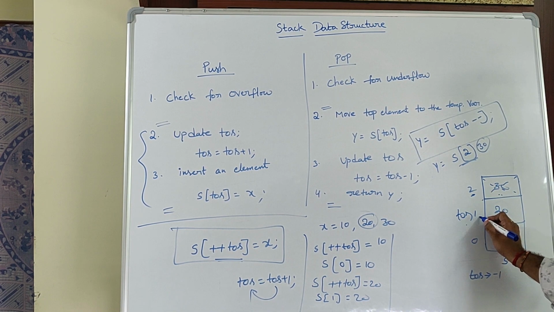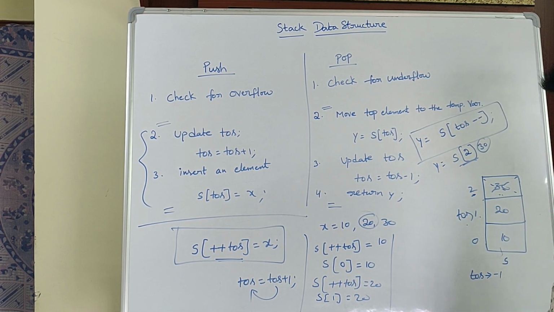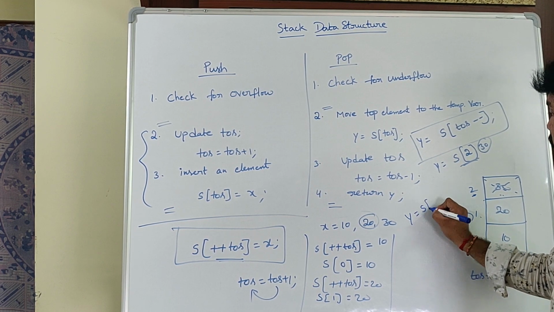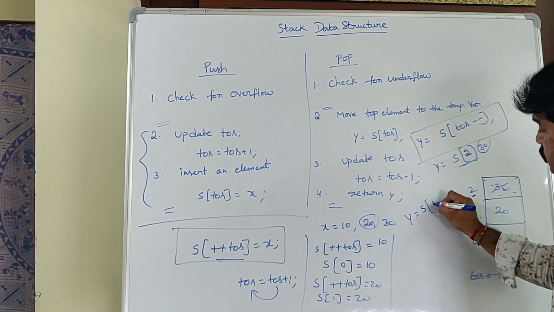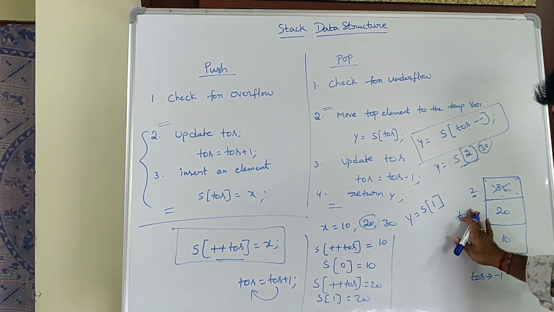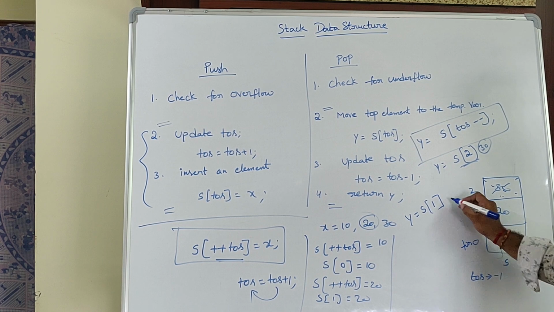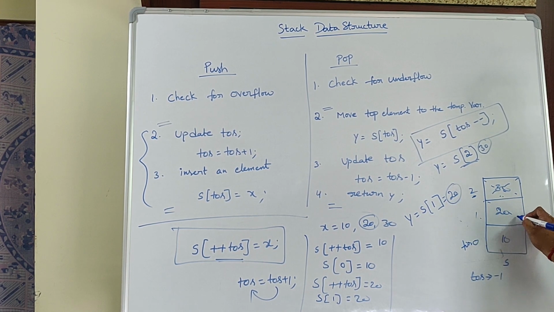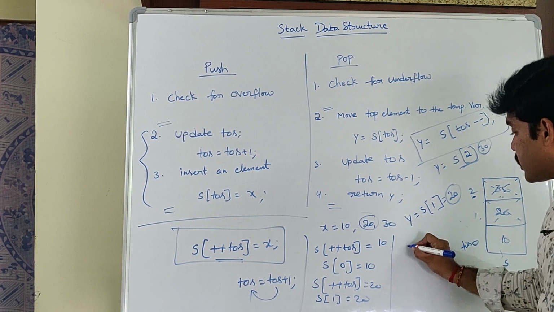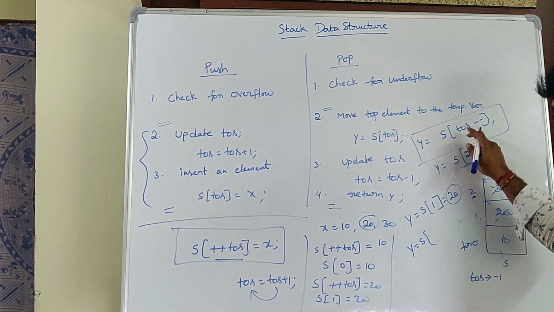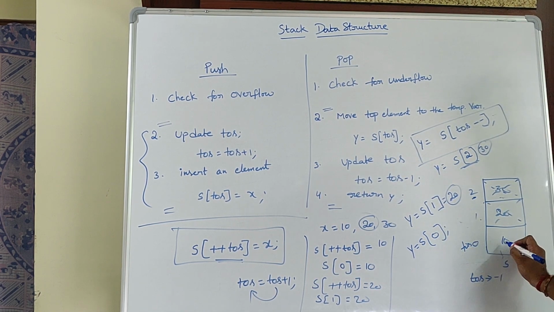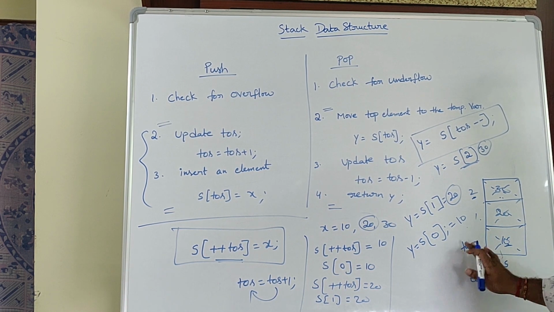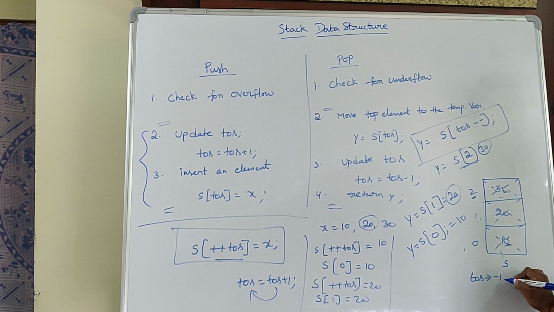Now what is my TOS? 1. If I am calling pop function, y is equal to s of tos--. What is my TOS? 1 minus minus. First it uses the value and then decrements the value TOS. That is 20. So 20 is to be deleted. If again I am calling the pop function y is equal to s of tos--, 0 minus minus. First it assigns the value 0. What is s of 0? 10. So it is the element 10 and then it decrements the value. 0 minus 1 is minus 1.